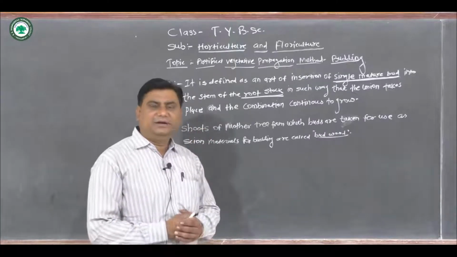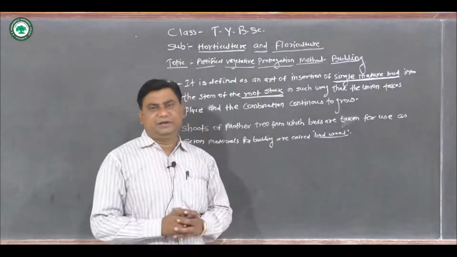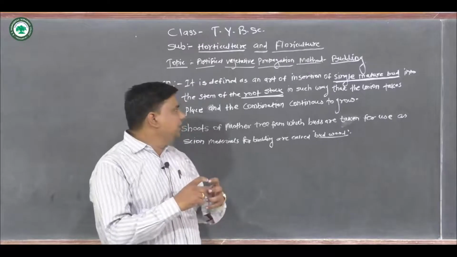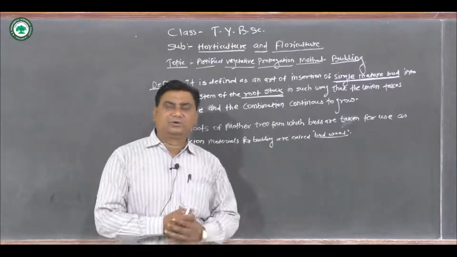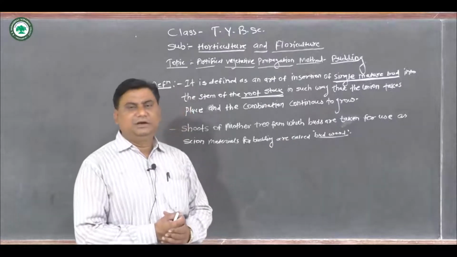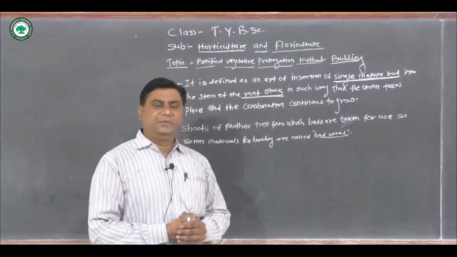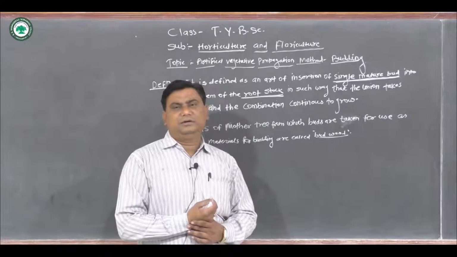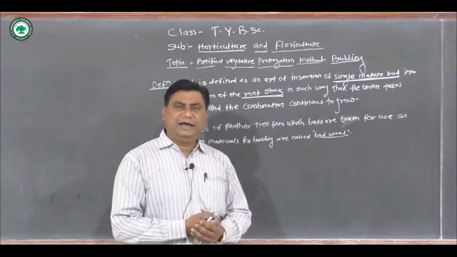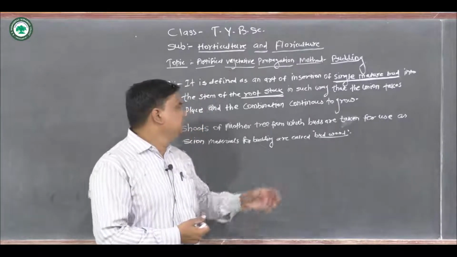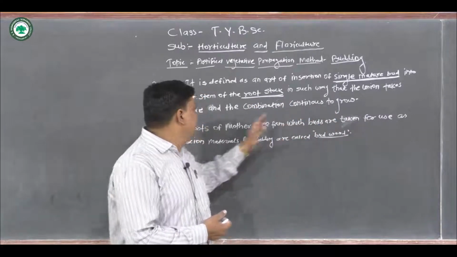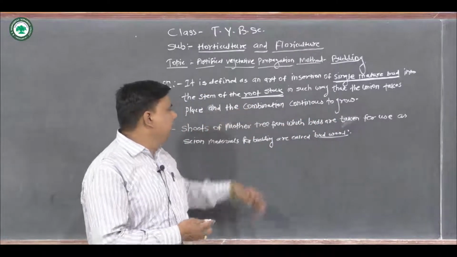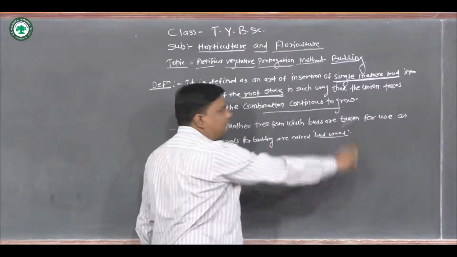There is the union between the matured bud, or what we call the scion, and the rootstock, in such a way that union takes place and the combination continues to grow.